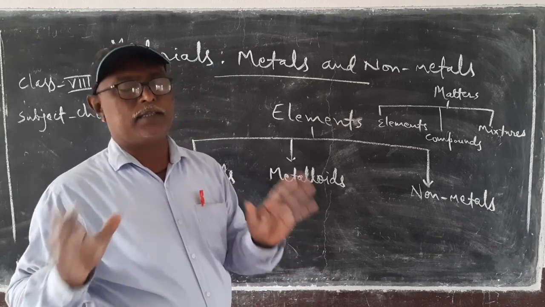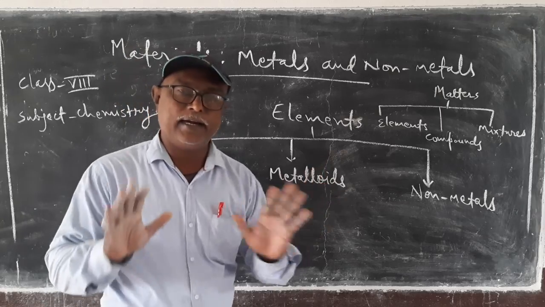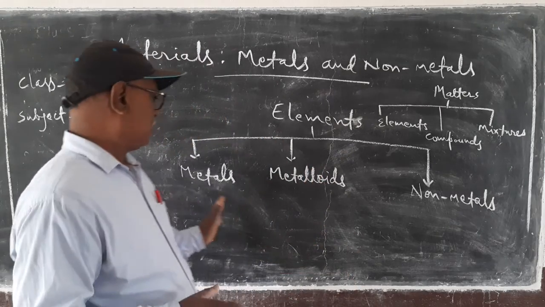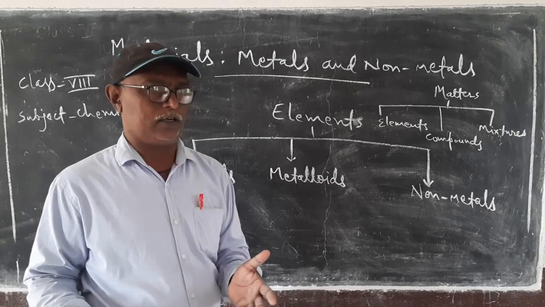Metalloids: there are some substances which show both properties, those of metals and non-metals, under different conditions.